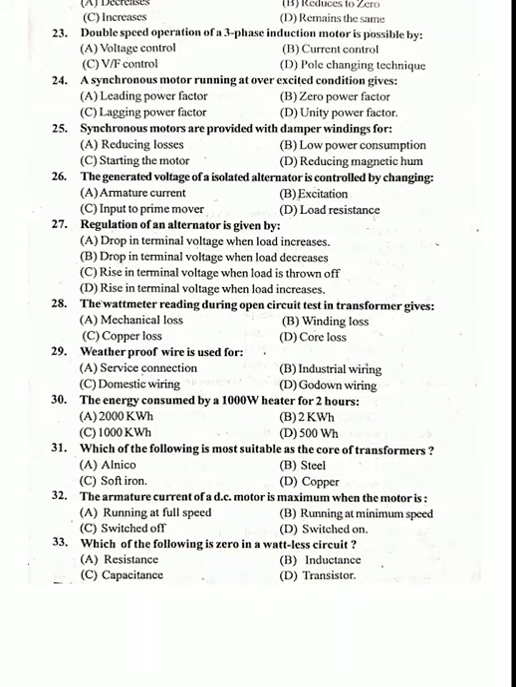What's the answer? 2 kWh. Am I right? Okay. For 1 hour it's 1000, then 2 hours it's 2000, that is 2 kWh. Which of the following is most suitable as the core of transformer?